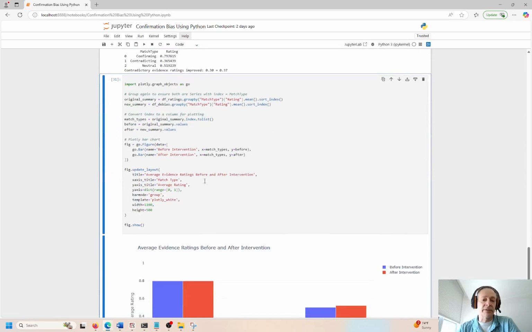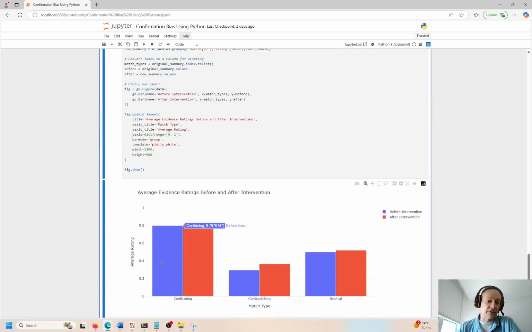So let me go ahead and plot the results over here. The original, we had a 0.79 and 0.79, right? So those were the same. Contradicting, originally we had 0.29 and 0.35 after the intervention, and here the neutral doesn't change too much, 49 and then about 51. But it's very interesting how before the intervention, the confirming events were almost exactly the same.